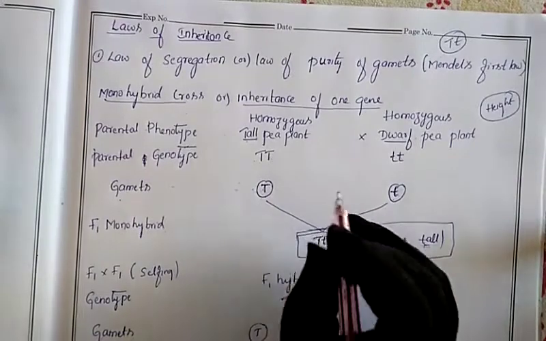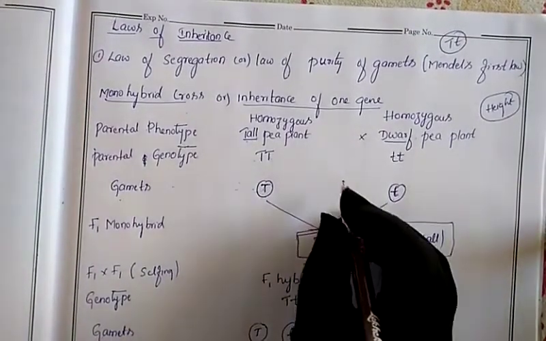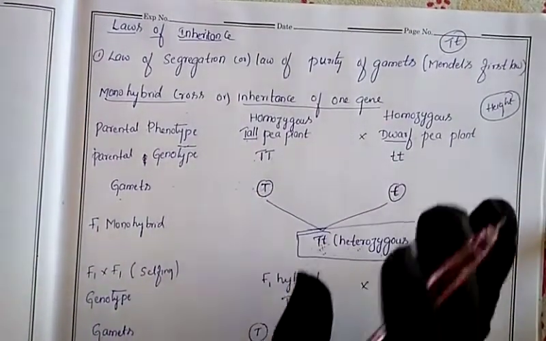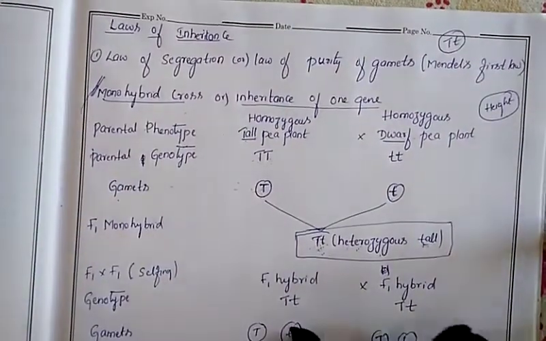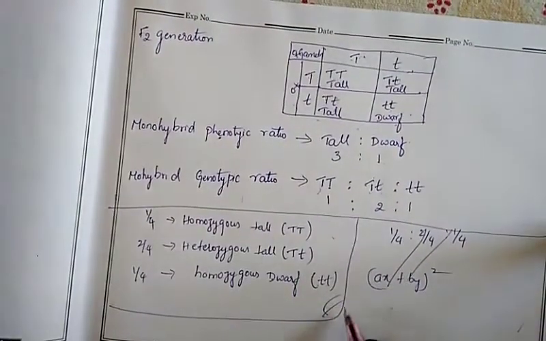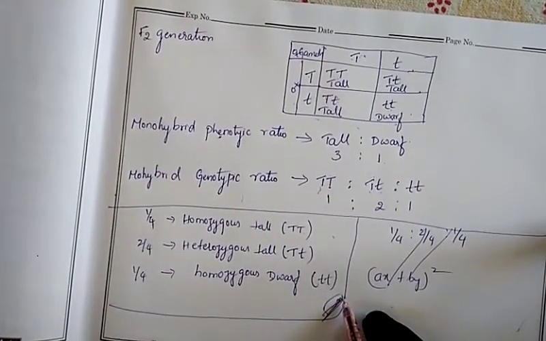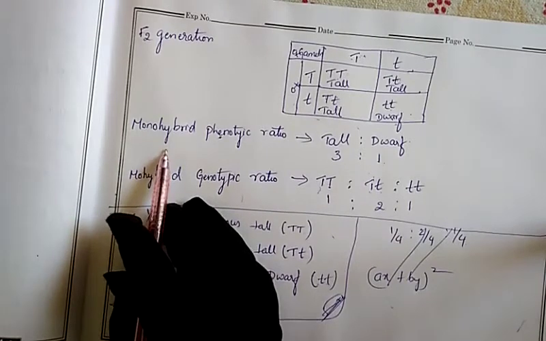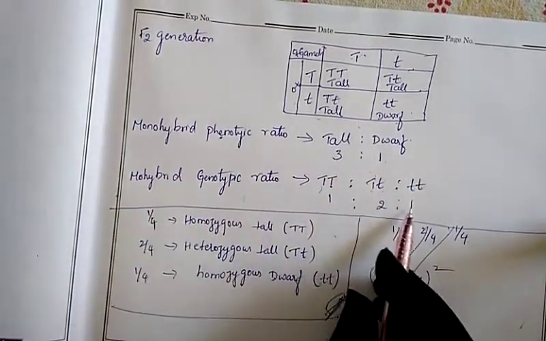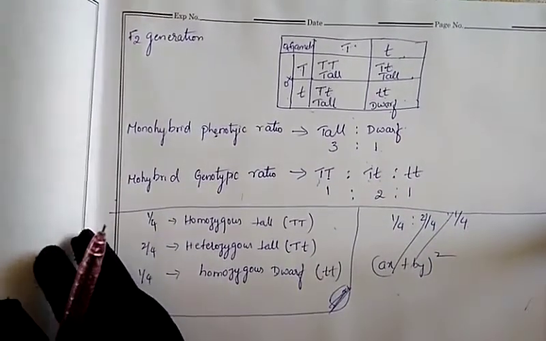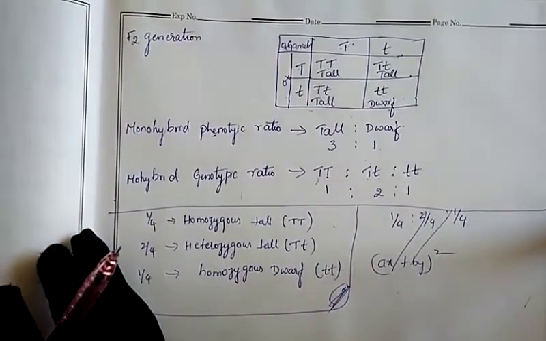This is one of the 100% guarantee questions for your exam. Five marks will compulsorily be present in your exam. So you have to write from here up to here, like this. Even 1 mark they may ask you a question. Write the monohybrid phenotypic ratio is this one. Monohybrid genotypic ratio is this one. This is about the terms monohybrid and dihybrid.